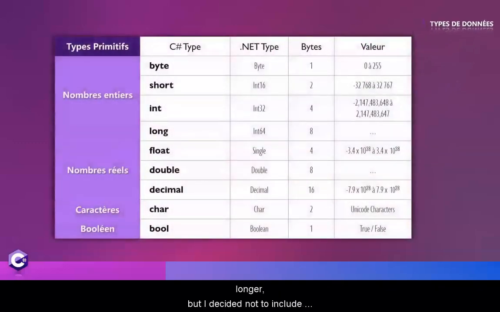Basically, the list is a little longer, but I decided not to include the rest of the data types because they are hardly used. So it's better to focus on the most used data types to understand better. If you're interested in learning more about the other primitive types, you can always turn to the Microsoft online documentation. As you can see, this table is composed of 4 categories: integers, real numbers, character, and finally Boolean. The first column represents the data types in C#.